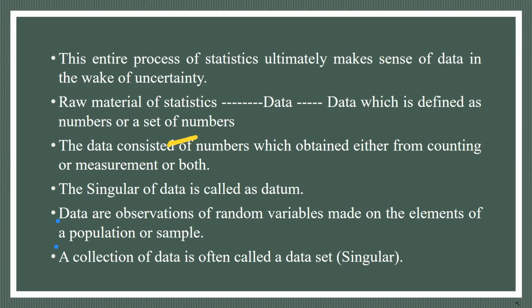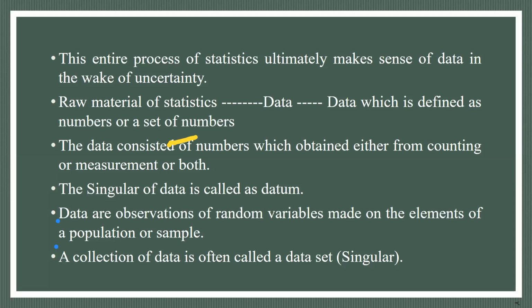So we use the tools and techniques of statistics for our analysis on data of random variables. Whatever we are studying further for our analysis should be data of random variables.